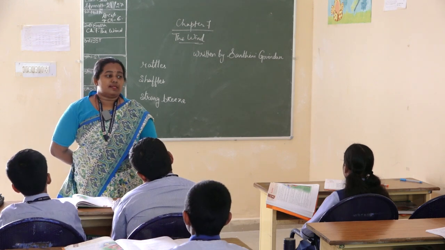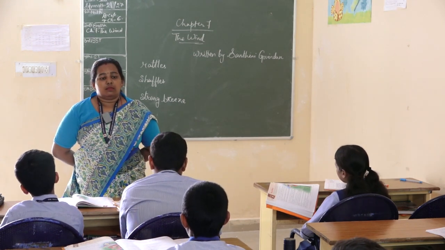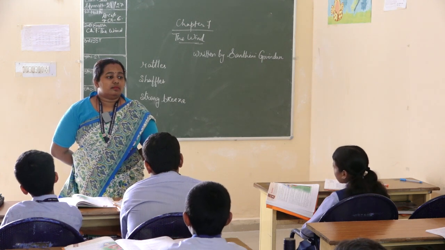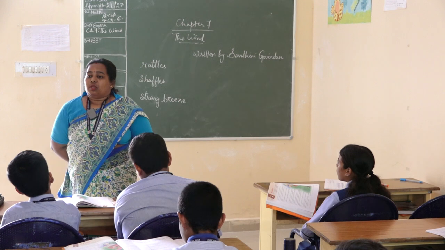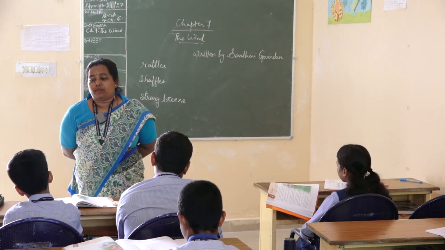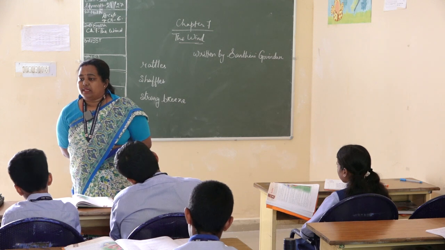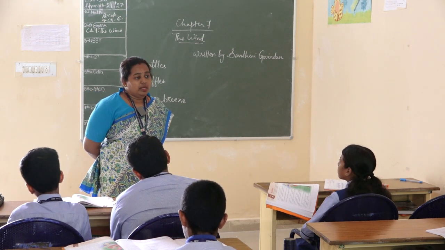Hot wind is known as Lu and cold wind is known as a storm or a strong breeze. So now whenever there is a hot wind or cold wind, we can easily recognize that the wind is very hot. Yes or no?